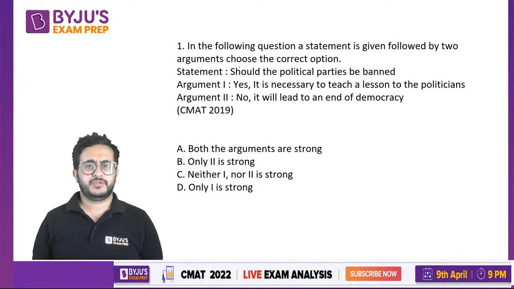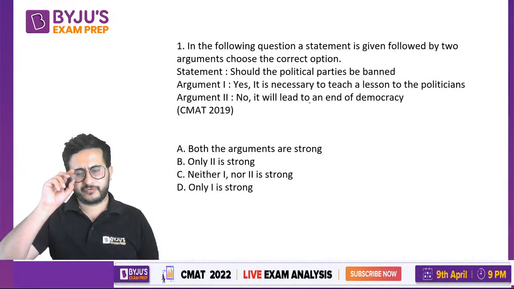In this case, we are given a statement followed by two arguments. You have to answer which of the arguments is strong. The statement says, should the political parties be banned? The first argument is: yes, it is necessary to teach a lesson to the politicians. Second is: no, it will lead to an end of democracy.